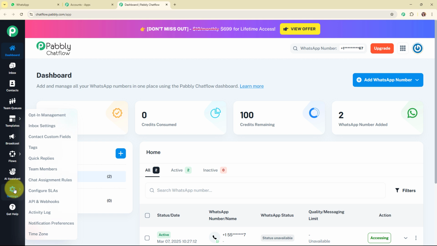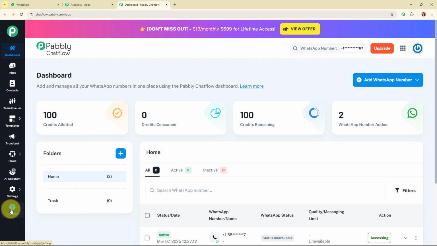Then comes the settings, and in the settings you can see some amazing features as well. If you wish to learn about any of the features in detail, then you can check out the videos dedicated to each of the features. Then comes the get help option. By using this particular feature, you can get a response for all your queries regarding Pabbly Chatflow.